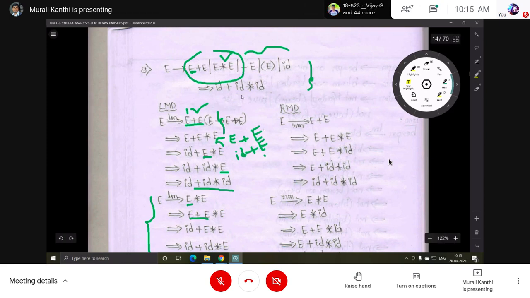So that means make ambiguous grammar to unambiguous grammar. So ambiguous to unambiguous, convert that ambiguous grammar to unambiguous grammar.